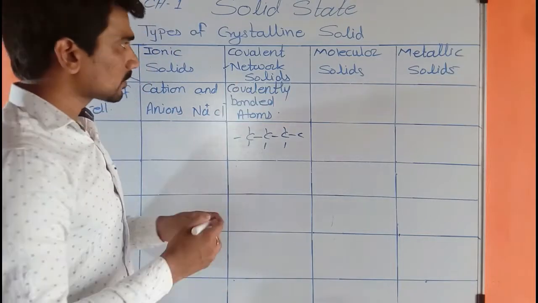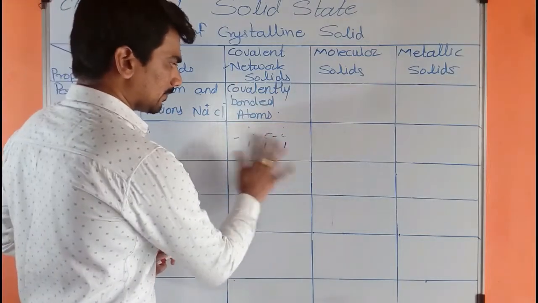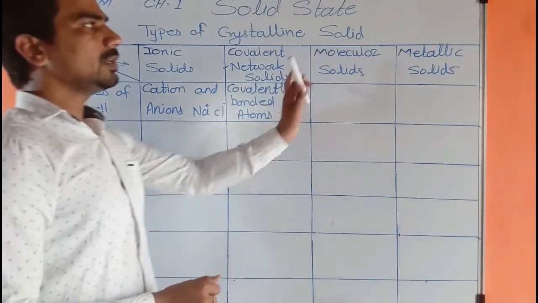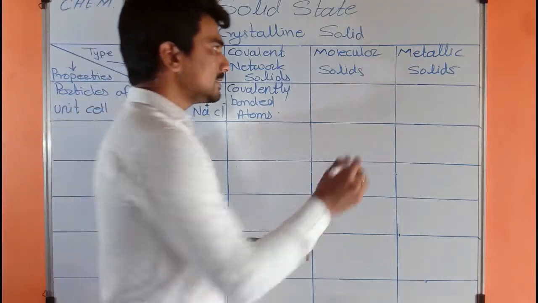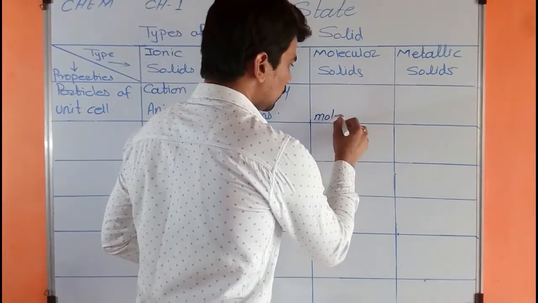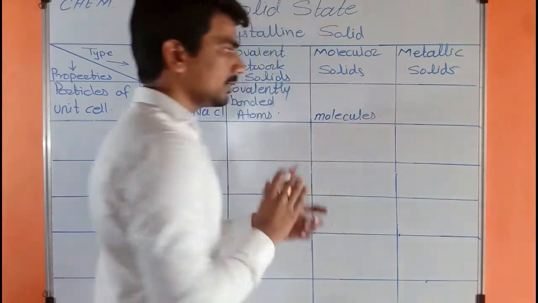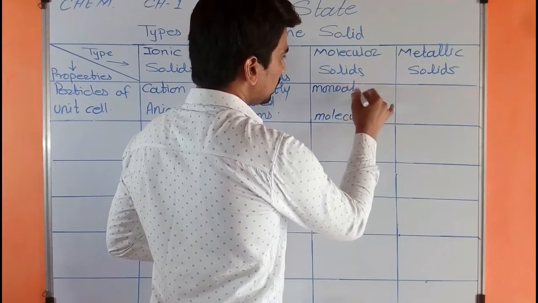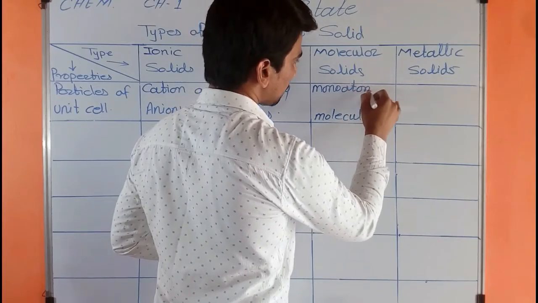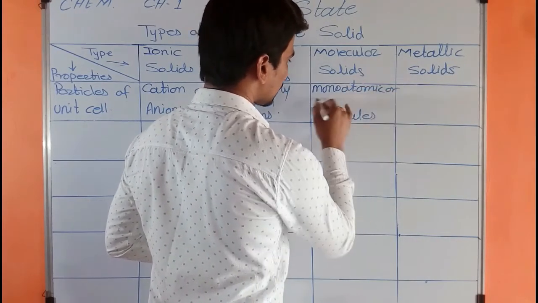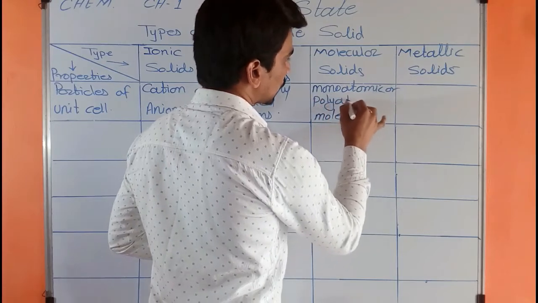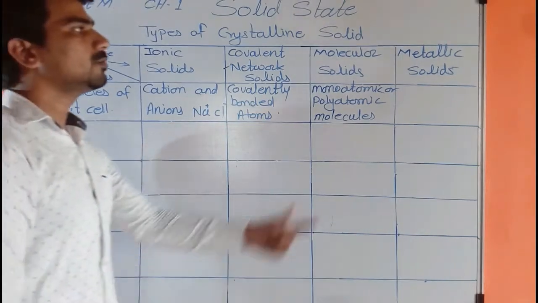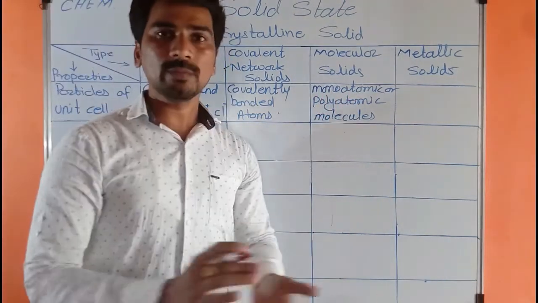So this is the covalent network solid. Next is molecular solids. So molecular solids simply consist of molecules, but these molecules may be monoatomic or polyatomic. So molecular solids consist of the monoatomic or the polyatomic molecules.